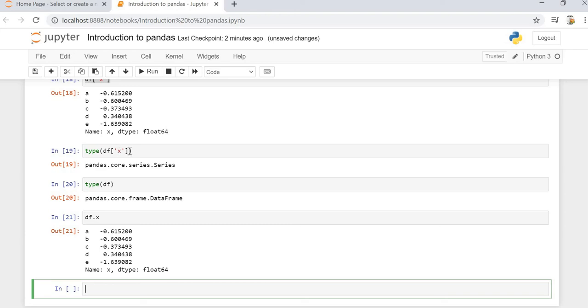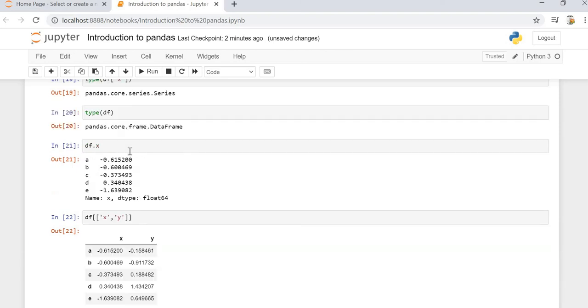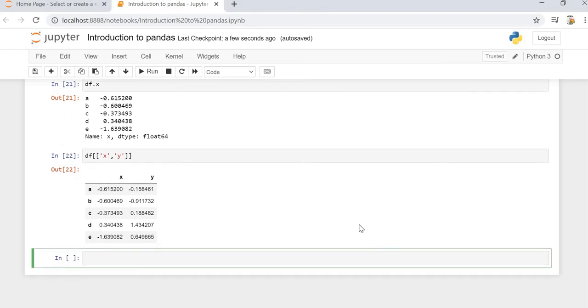Okay, we can also find out 2 to 3 series. We can specify a list of columns and it will fetch the columns that we want. Now if we see that df of X and Y gives us the data frame containing the series X and Y. We can add 2 or more columns to get a new column, or we can add any new column in an existing data frame.